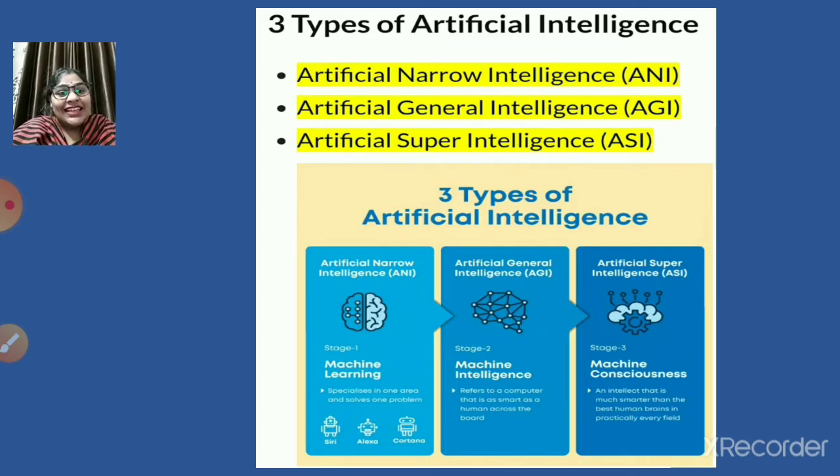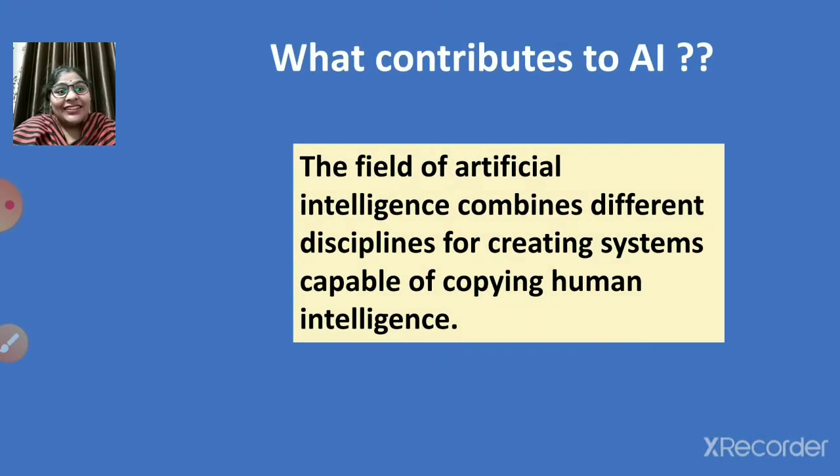The next, stage 2, will be artificial general intelligence, children, and the most advanced will be artificial super intelligence, right? It is an intelligence that is much smarter than the best human brains in practically every field. So these were the three types which we have seen. Let us proceed with the next topic, that is, what contributes to AI.